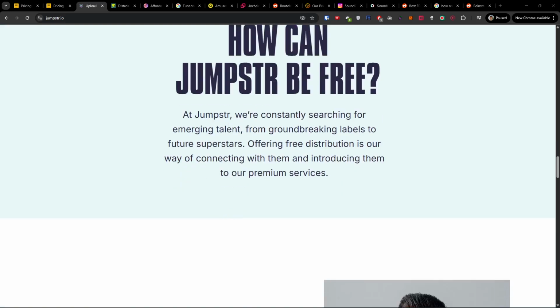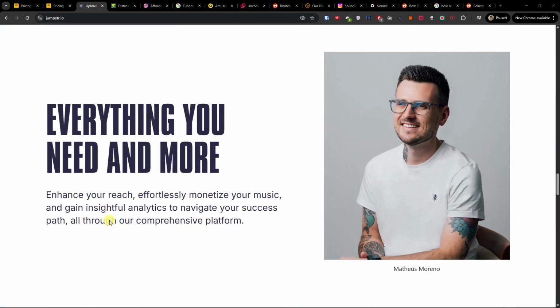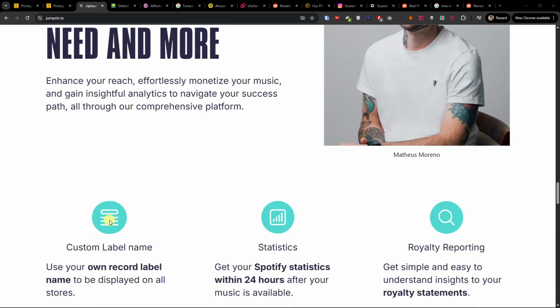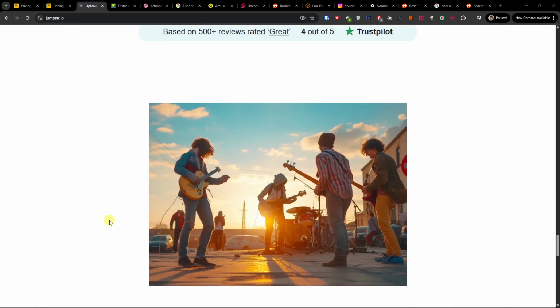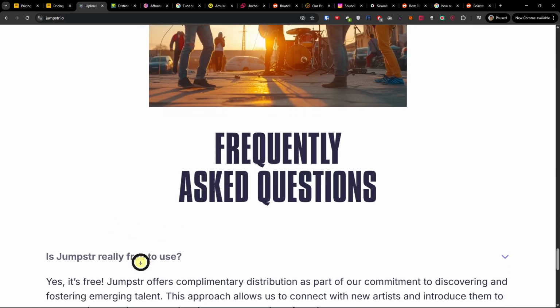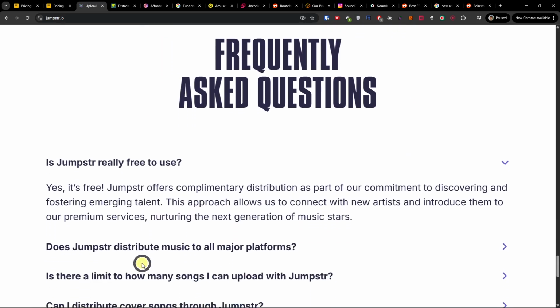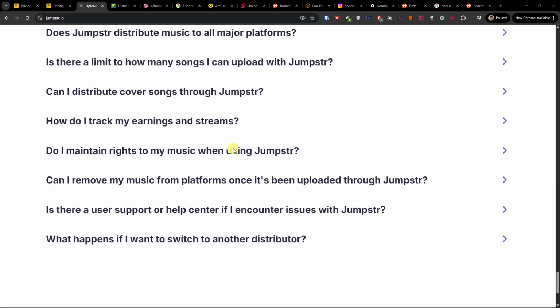But the cons: sometimes releases get declined for no clear reason. Original work is sometimes flagged for copyright. Music doesn't always reach all platforms. And customer service can be slow or AI driven. Also, an IBAN is required for payouts. So that's something to be aware of.